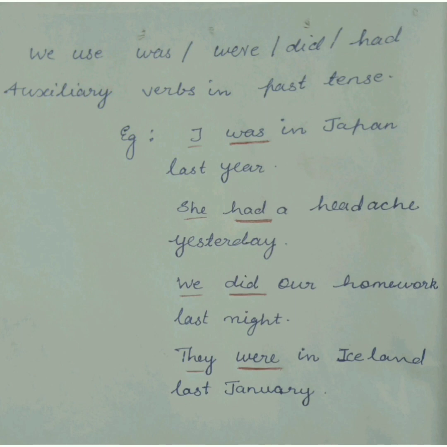Next one, we use was, were, did, had auxiliary verbs in simple past tense. Examples: I was in Japan last year. She had a headache yesterday. We did our homework last night. They were in Iceland last January.